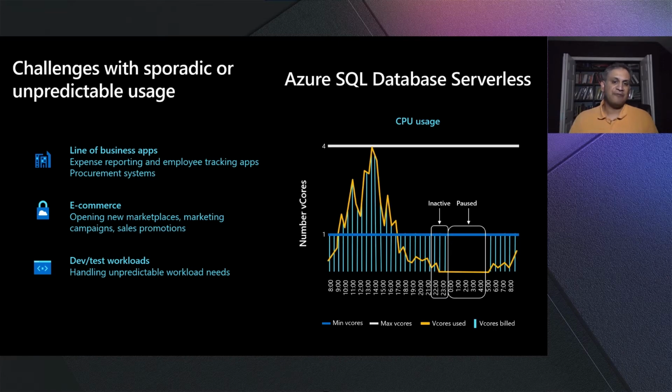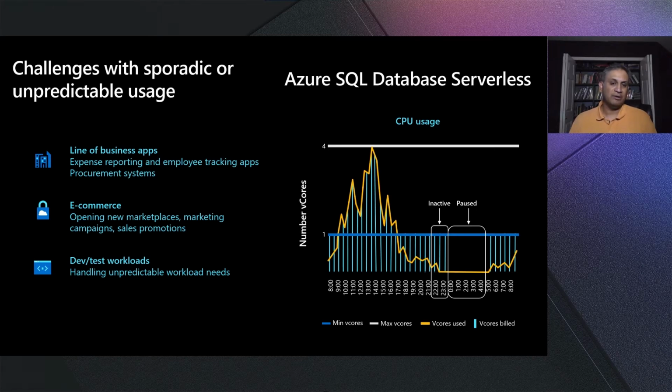As you can see on the graph on the right, you set your min and max vCores range, and then the service will automatically scale up and down as the workload comes in. And when there's no user workload and the service is idle, we automatically pause the service, stop the compute, and take the backup of the database. So you're no longer billed for compute at that point.